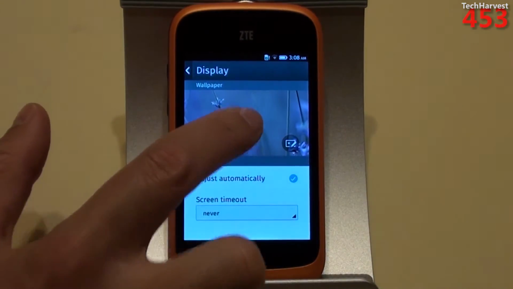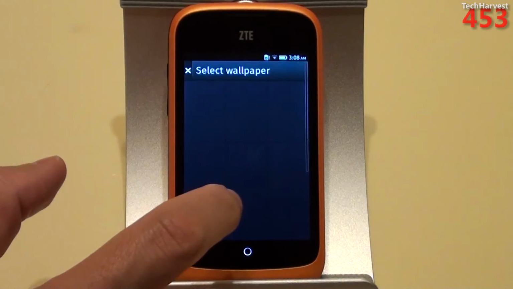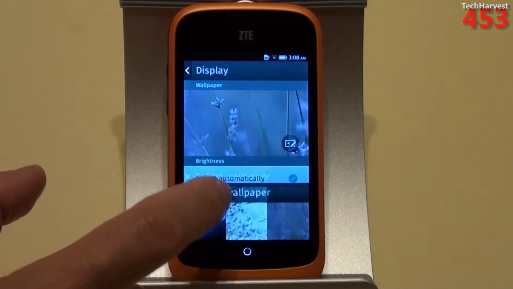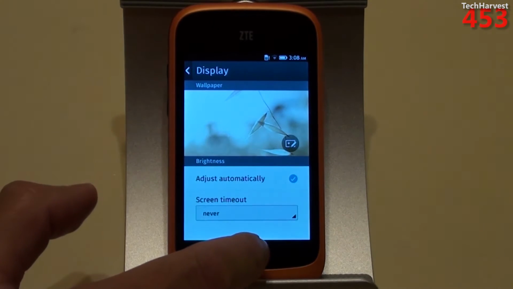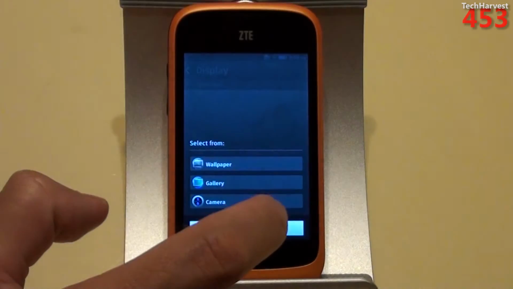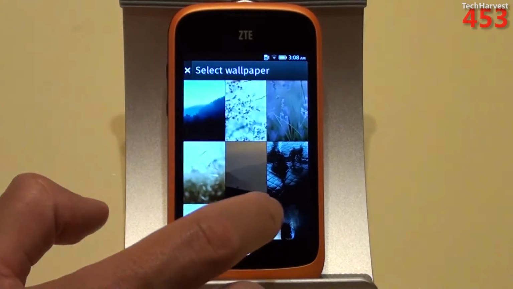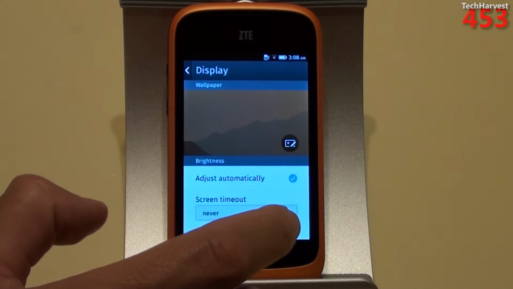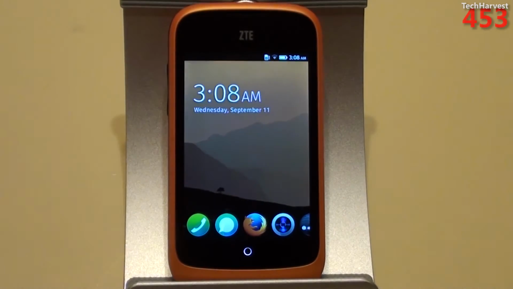So we'll go back here and check out the next wallpaper, which looks like a field. There we go. And the next one looks like some sort of desert horizon. There we go. It's actually pretty cool.